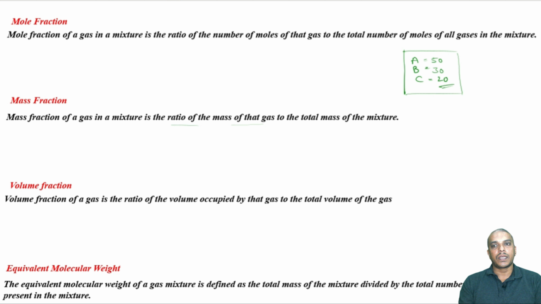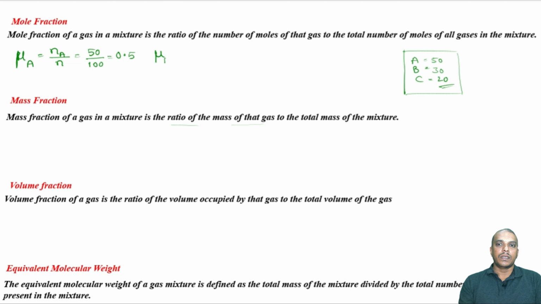We are deliberately keeping it to make it like 100, but in reality it could be different. But what we mean here is the ratio of the number of moles of that particular gas to the total number of moles. So, mole fraction is denoted by mu. Mole fraction of A is the number of moles of A divided by the total number of moles. So, here it is 50 divided by 50 plus 30 plus 20, which is the total number of moles, that is 100. So, you will have 0.5.